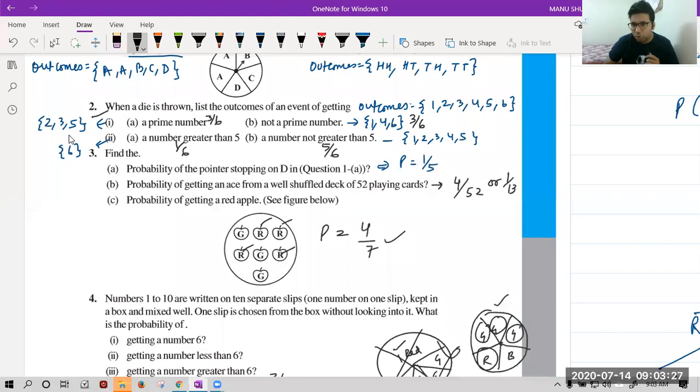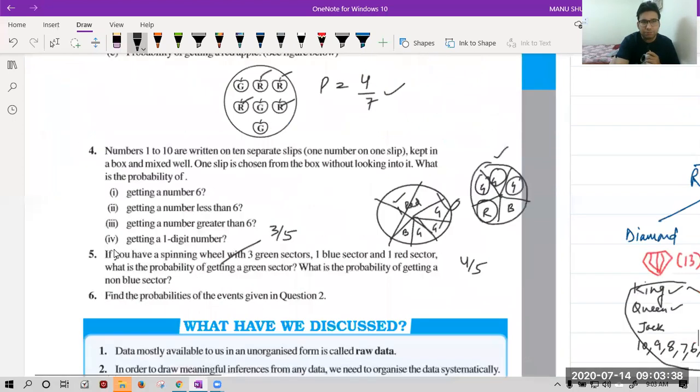I didn't understand question number 2, Saurabh. Okay, so please explain question number 4C part and question number 2. Let's see the 4C part first.